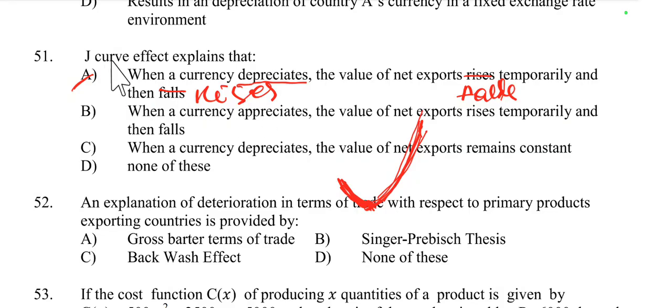In the J curve, when the currency depreciates, net exports first fall, then rise. So none of the above matches the J curve effect. If this type of situation arises, then option A is right, otherwise none of the above.